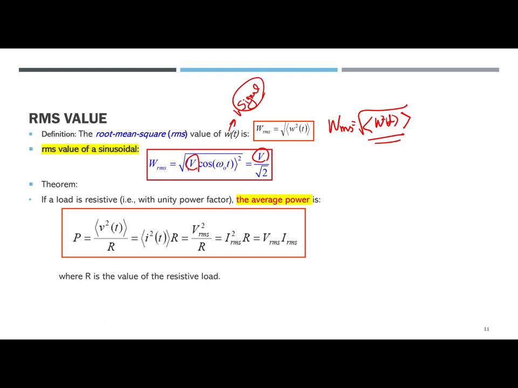The theorem is: if a load is resistive, under the condition of unity power factor, meaning cosine theta is 1, the average power is the average of v squared(t) over R, or i squared(t) times R. And if you know the RMS value, V sub RMS squared over R, I sub RMS squared times R, and sometimes also V sub RMS times I sub RMS, that is the average power value when R is the value of the resistive load.